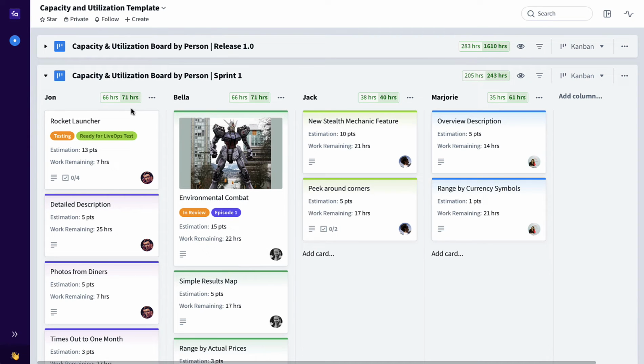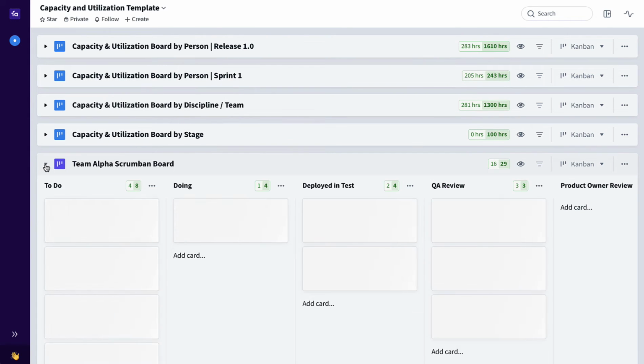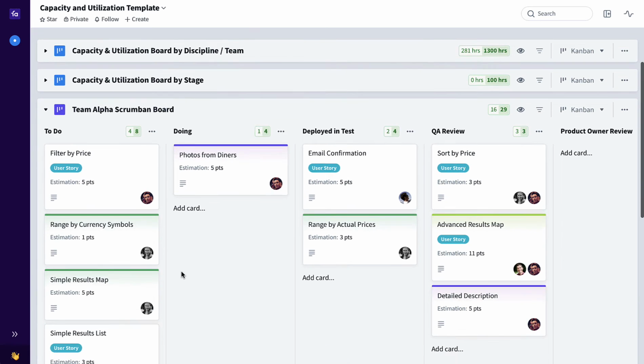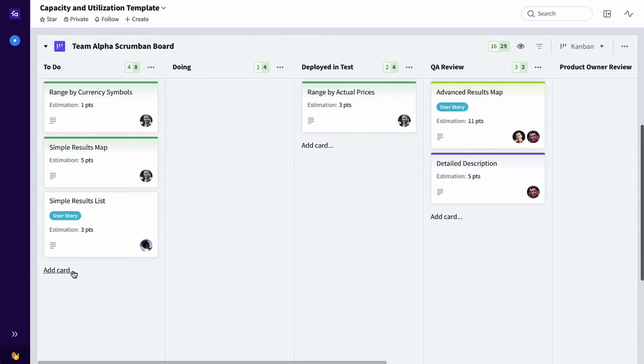Now you can see here that everything's in the green. This is the total capacity for the team, which is a sum of all the team member capacity limits. If I now add additional work, so this scrum board, for example, for that same team, which could of course live in another collection, I have it here for the sake of example.